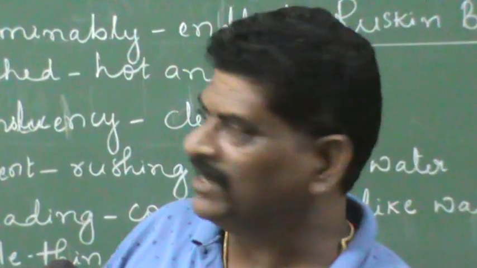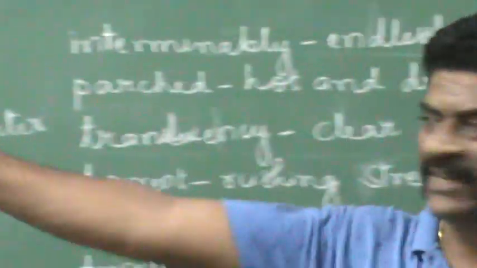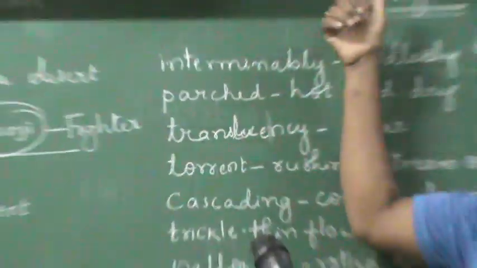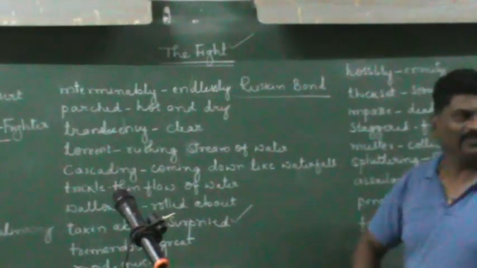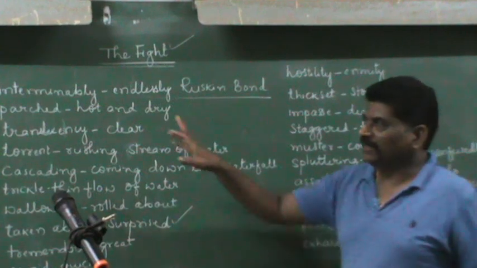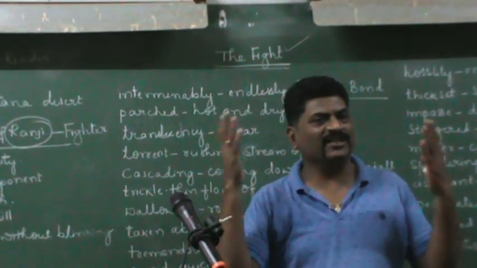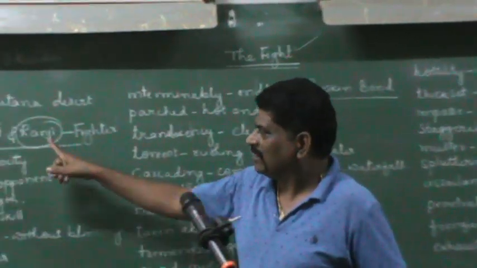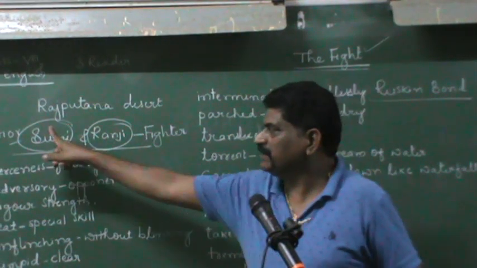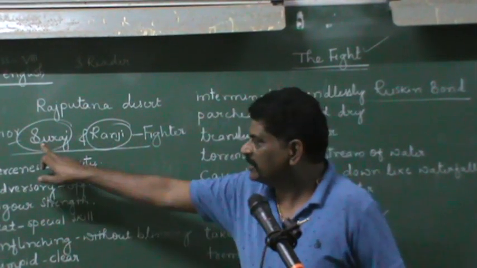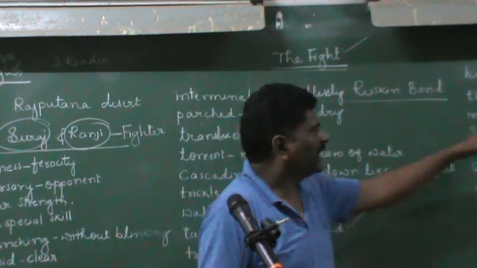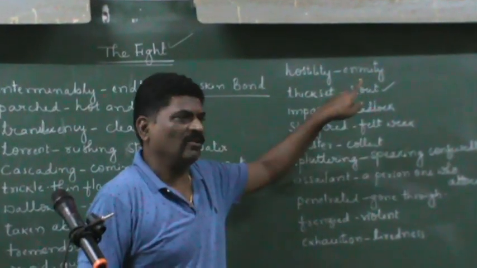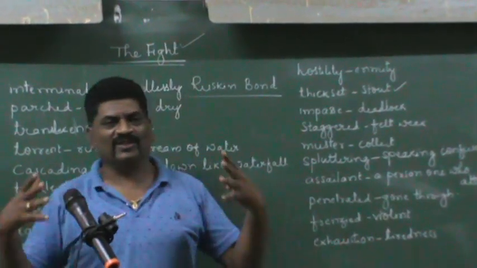At the end of the lesson, recapitulation: two important characters, Suraj and Ranji. Name of the lesson is The Fight. Name of the writer is Ruskin Bond. Right? So, they were the enemies. How did they change into friends? Ranji helped Suraj to become a champion swimmer, and Suraj helped Ranji to become a Pahalwan, to become physically very stout and strong. So, this is how it was a good deal.